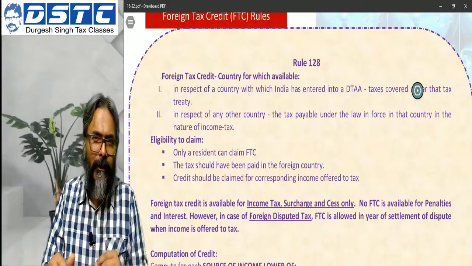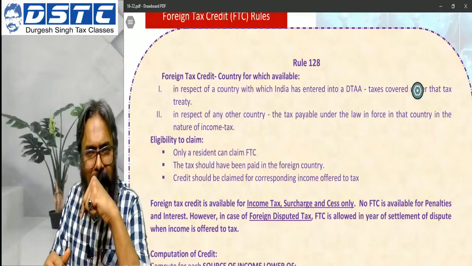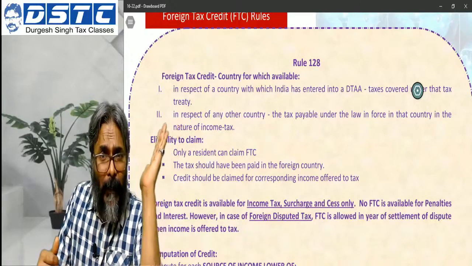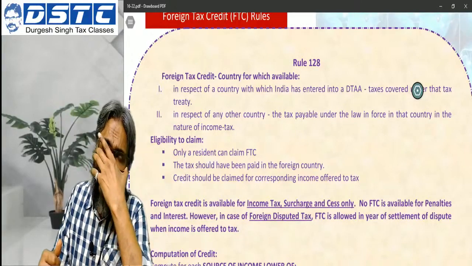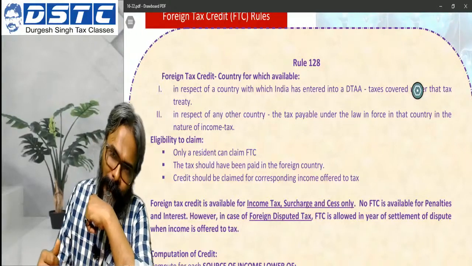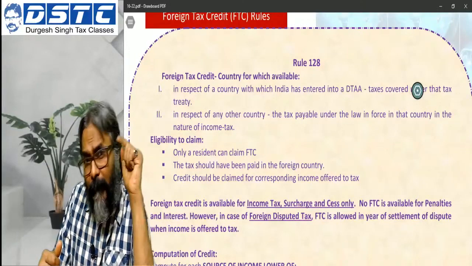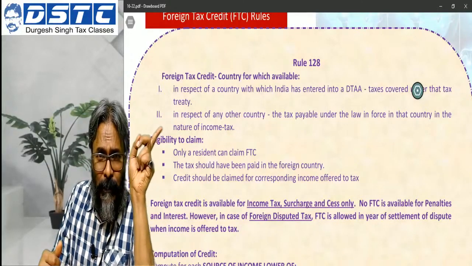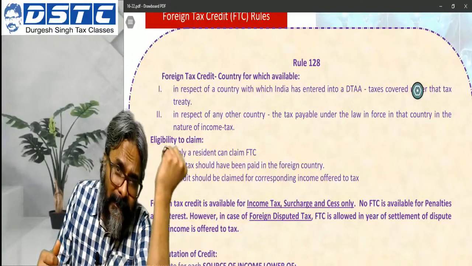Let's take a walk across the second situation, where the treaty says that the said income, which income? Interest income, may also be taxed in the country of source. And they will give you the rate, whatever it be. So if this is what it says, that it may also be taxed in the country of source, then in that case USA, being the country of source, will tax this income.